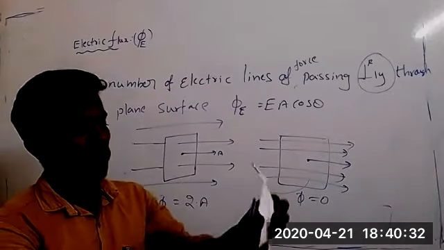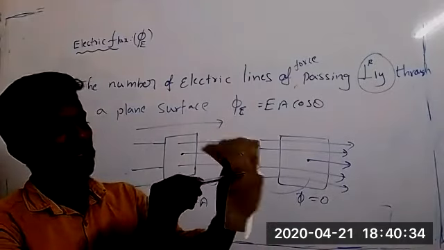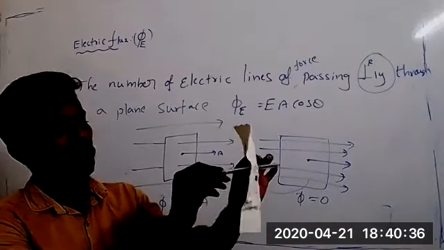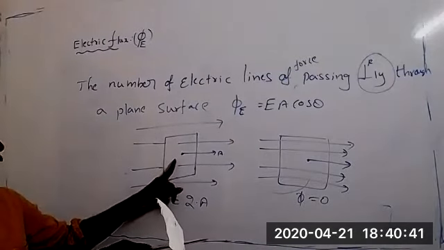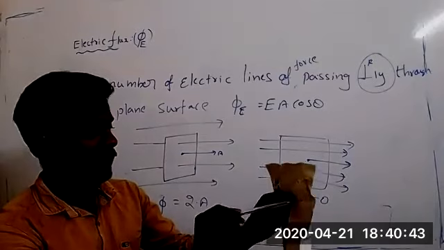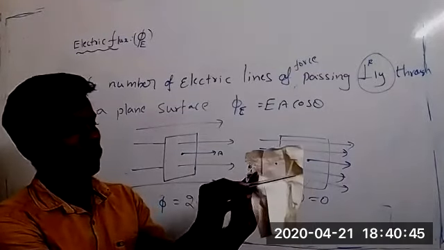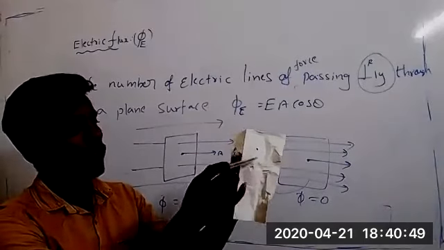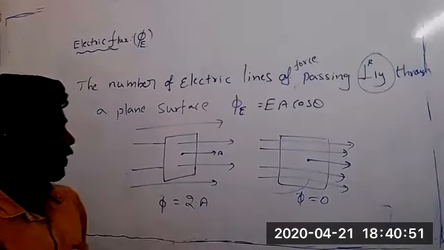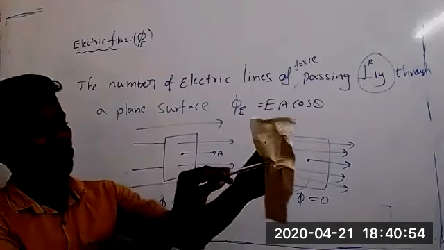See once, if it is the area, lines of flux means the electric field lines should pass like this. That is what I showed in the first diagram. But in the second diagram, I am showing like this. Area is in this direction. Electric lines of force are passing like this. So it is not flux. It is only flux if it passes perpendicular through the area.